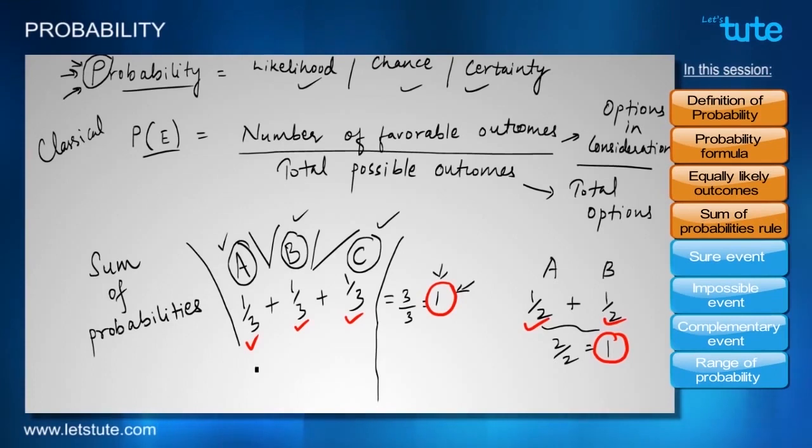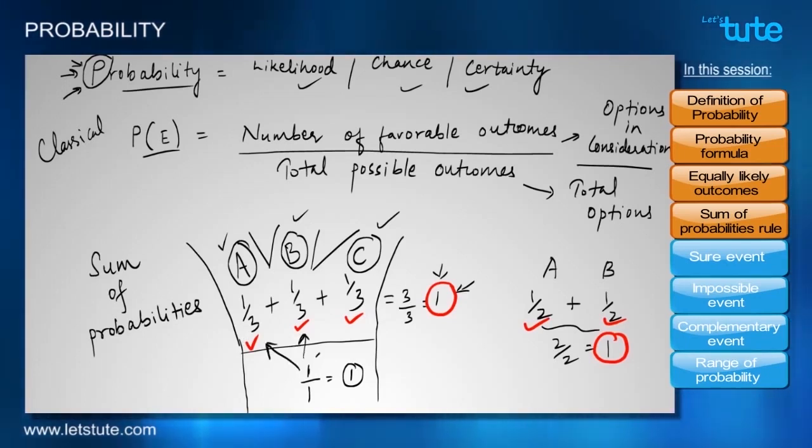But why does it happen this way? Because if we notice, when there was only one road, let's say till this point, there was only one option ahead of us and that option was favorable to us. So the ratio was 1 by 1, which is equal to 1. Now when the road got diverged into many other roads, the probability also gets distributed. So when we add these distributed probabilities, then naturally we get a total probability of 1.